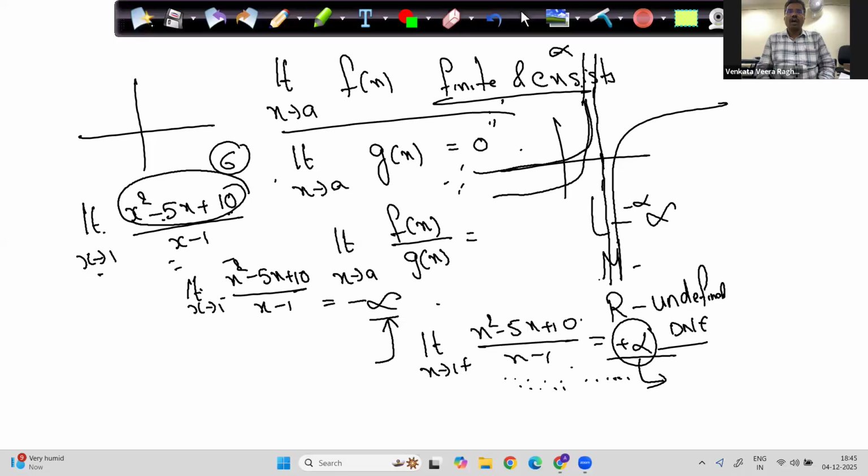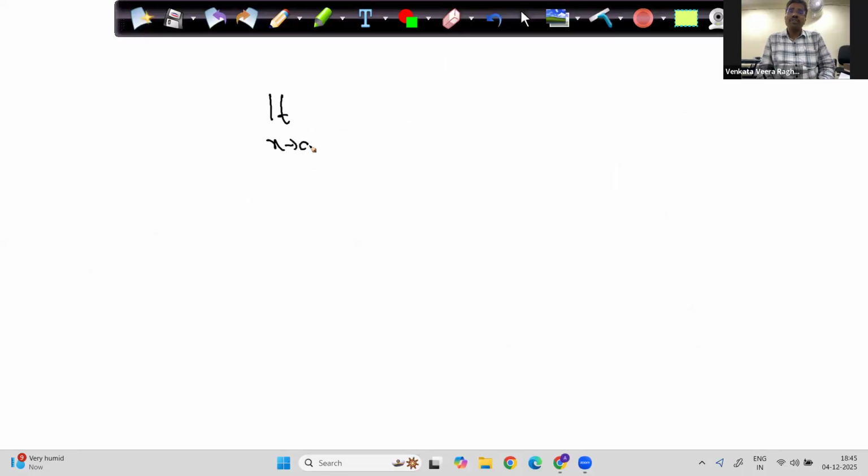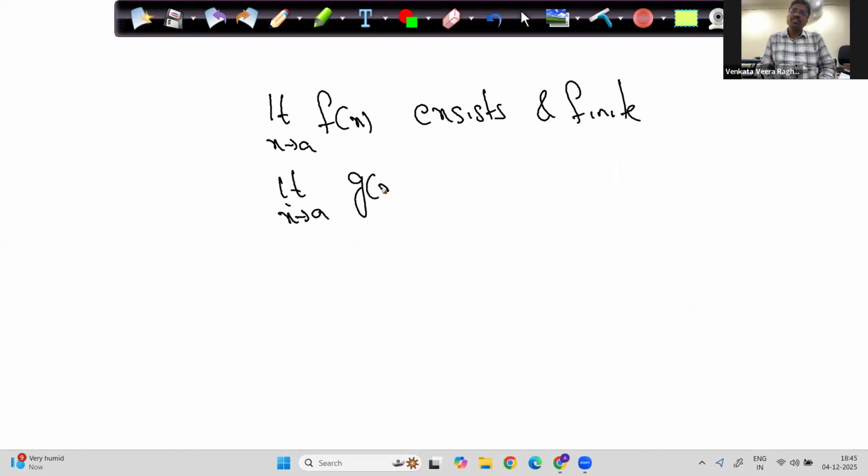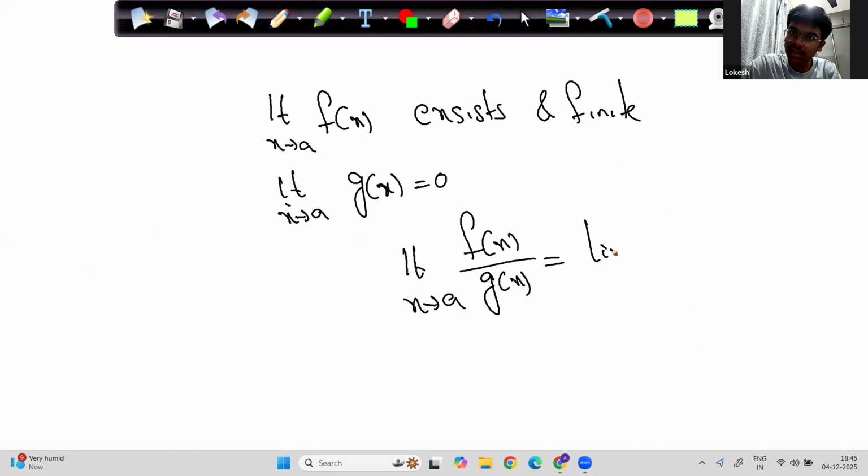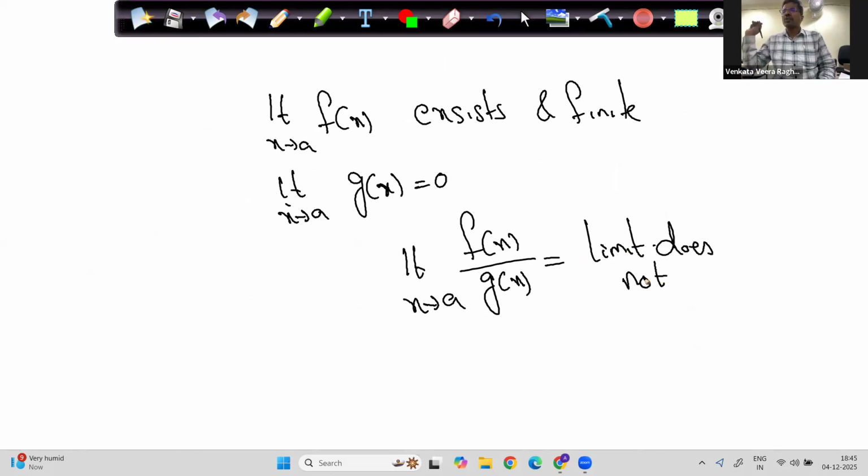So understand. If limit x tends to a of f of x is finite and exists, and limit x tends to a of g of x is 0, meaning g of a is 0, what would be the limit x tends to a of f of x by g of x? What is the answer? Limit does not exist. Very good. Please write it. Most important. It is a frequently asked question in AP Calculus multiple choice questions. I can tell what type of questions you'll get also, because my brain rotates around this. Limit does not exist.